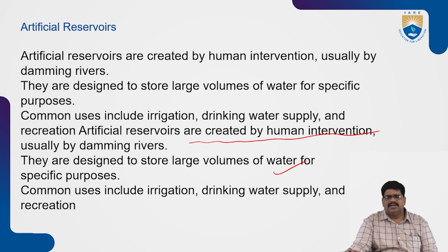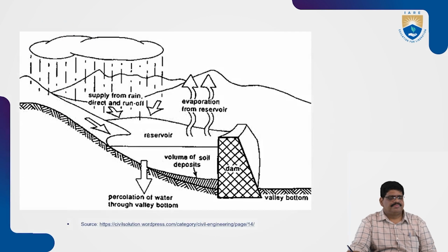So this is the difference between natural and artificial reservoirs. Natural reservoirs, as we know very well, are formed naturally, and artificial reservoirs are man-made, constructed as hydraulic structures. Let us see the reservoir from the volume here.